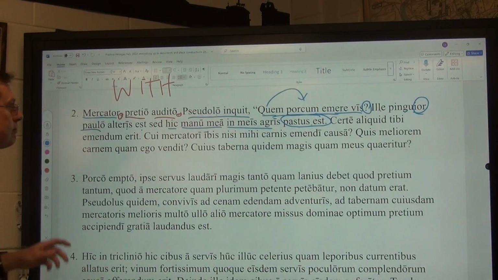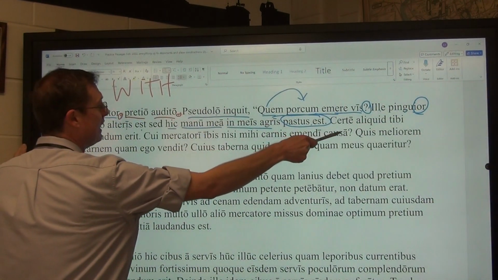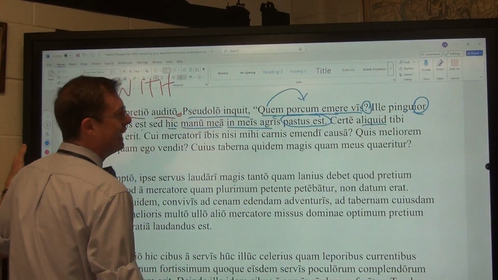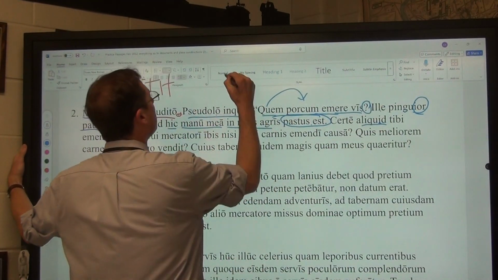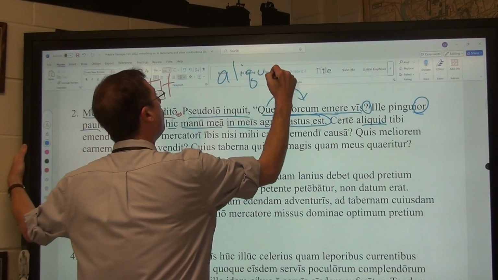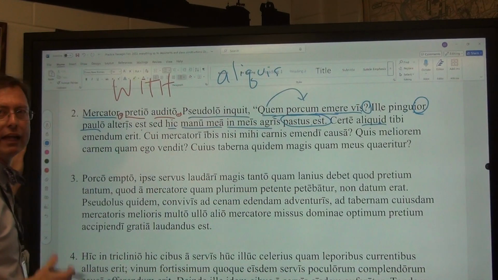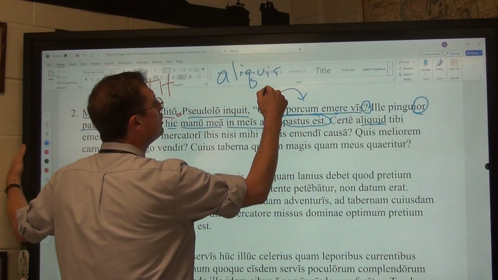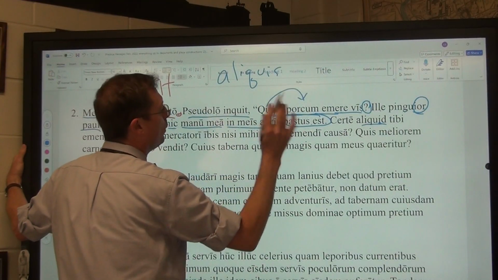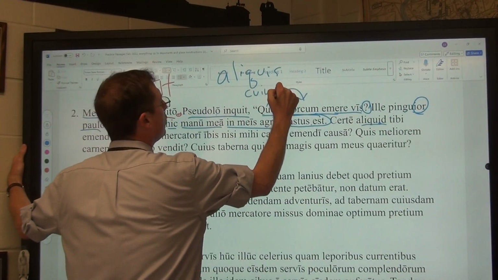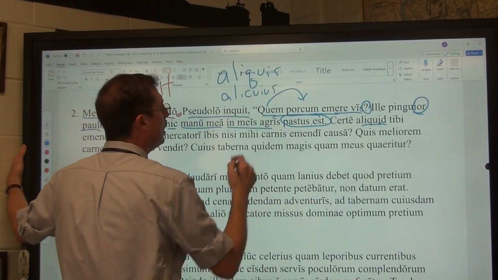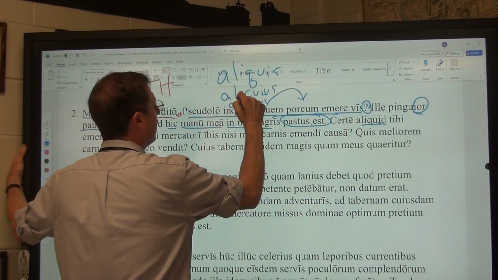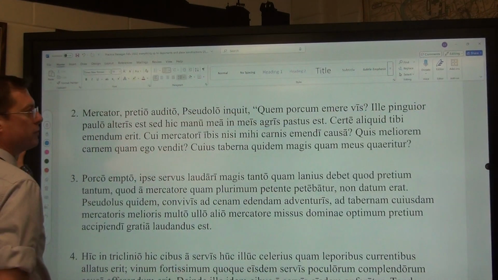We keep going. Certe. Certainly something. Anything. If it were aliquis, it'd be someone, masculine or feminine, because it is neuter, something. If we were to decline it, it would be just like qui, quae, quod, cuius, but just with an ali on it. And then qui with an ali on it, and so forth and so on.